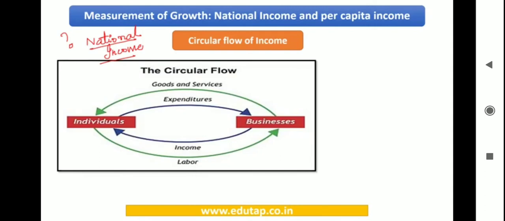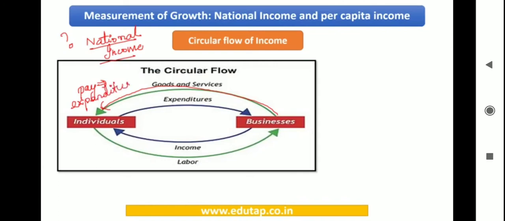This particular business firm provides goods and services to the individuals, right? When the business firm provides the goods and services, these individuals would definitely pay for it, so they are going to make a certain expense here. This is going to be the expenditure.